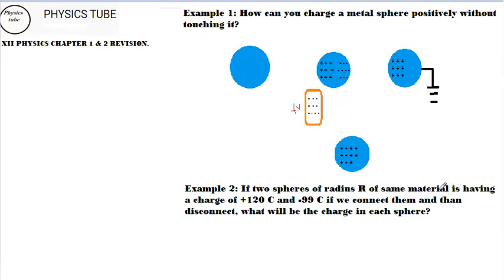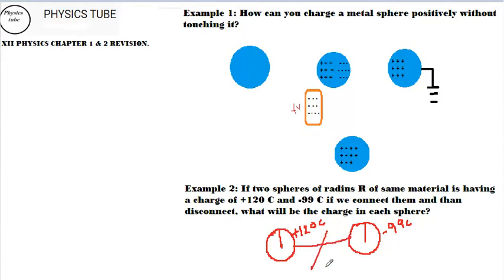If the material would have been different, the story would have been altogether different. So they are saying, of the same material, two spheres of the same radius r. The charge in one is plus 120 coulomb, and in the other is minus 99 coulomb. You connect them and then separate them, disconnect them. Once you connect, this becomes 120 plus 120 minus 99.